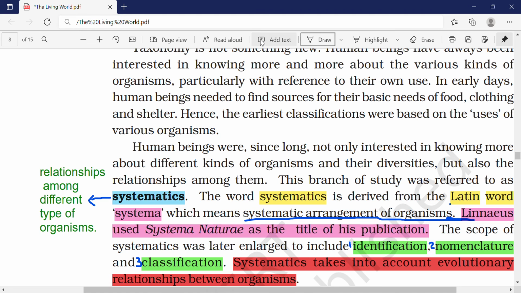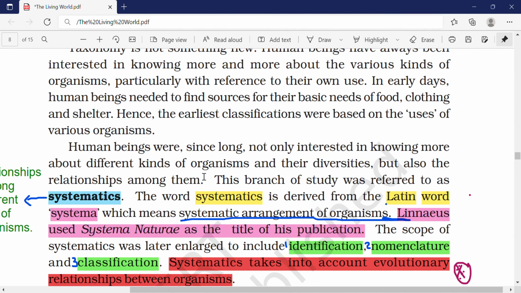The word systematics is derived from the Latin word systema, which means systematic arrangement of organisms. So what is systematics? Relationship among different types of organisms is called systematics. From which word was systematics derived? It was derived from the word systema.